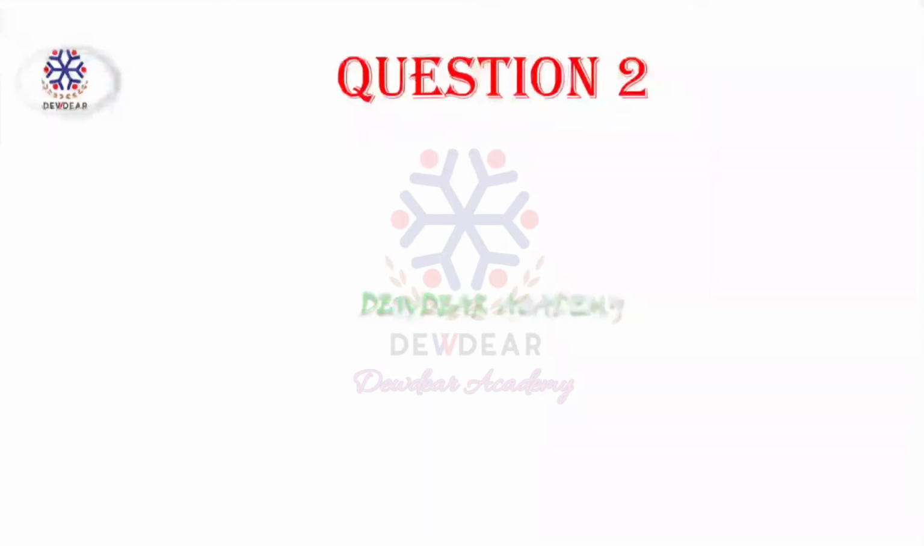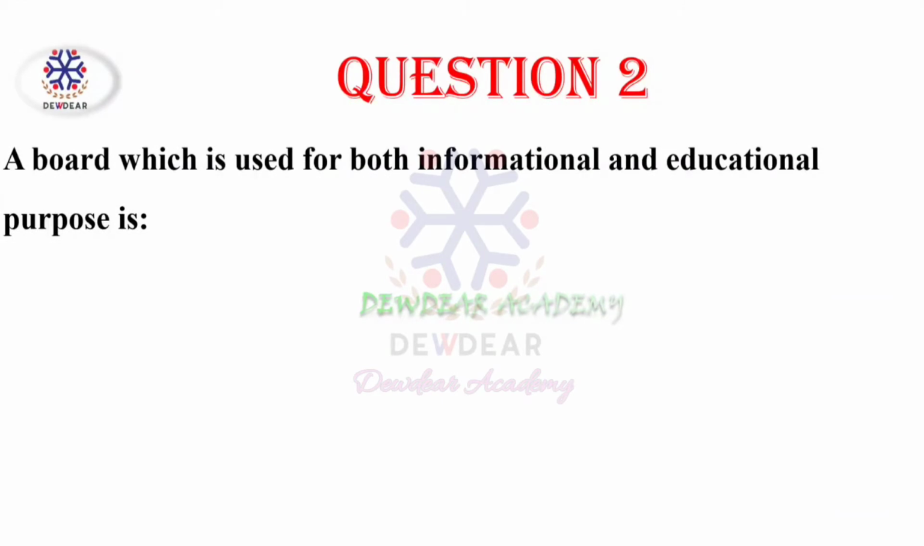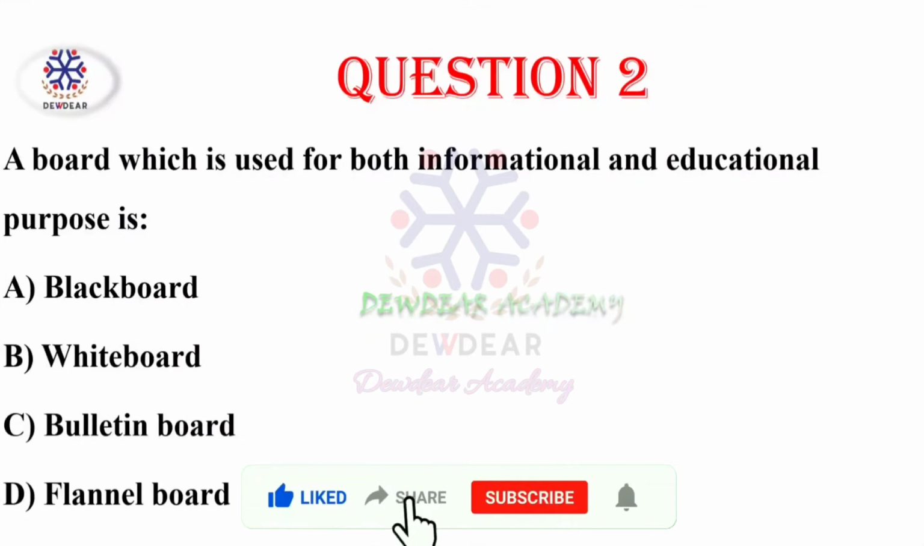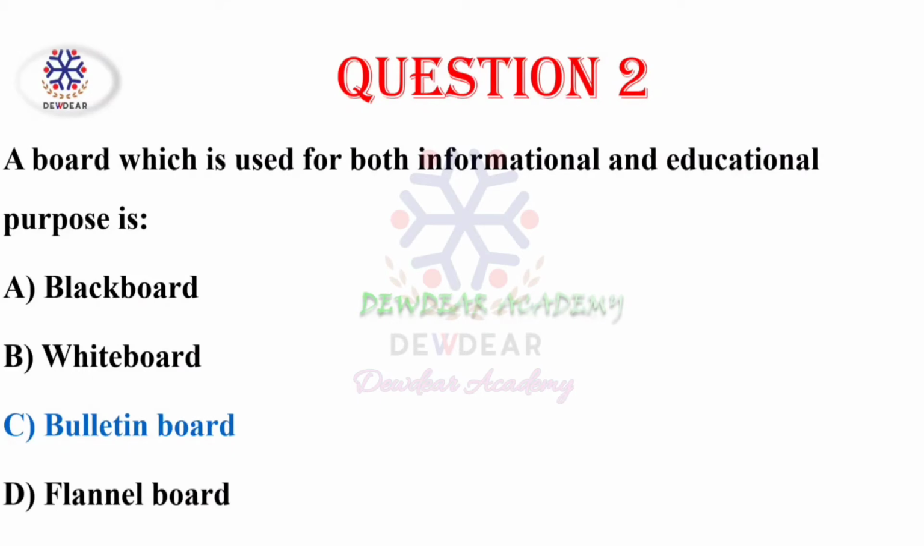Second question. A board which is used for both informational and educational purpose is. Options: blackboard, whiteboard, bulletin board, flannel board. Here the correct answer is bulletin board. Bulletin board is used for both informational and educational purpose.